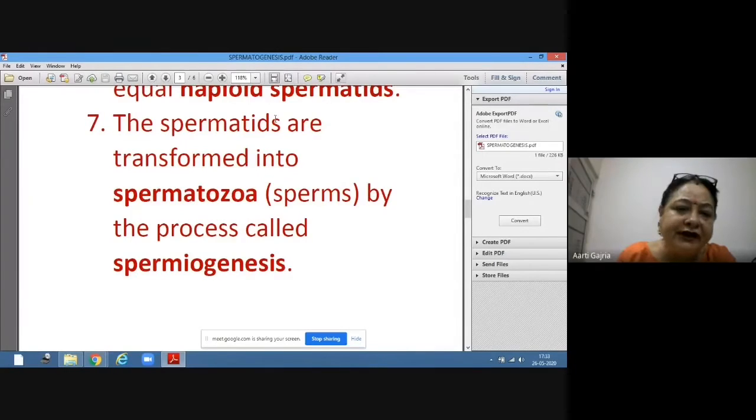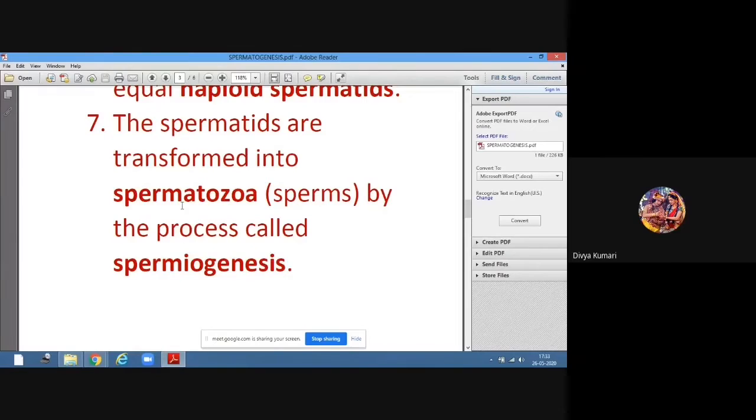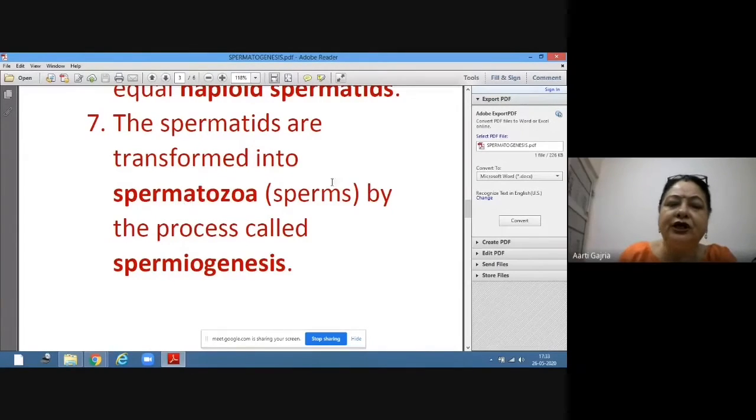Now this haploid cell is transformed into spermatozoa. So what is the ploidy of spermatozoa? Haploid only. And this is the male gamete, the sperm. So it has 23 chromosomes. The number of chromosomes is 23. And this process is called spermiogenesis.